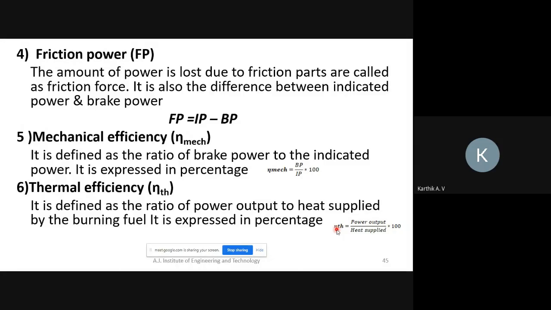How much of that heat energy is utilized to produce output is called thermal efficiency. So you can find it using this formula: power output divided by heat supplied, into 100, since efficiency is always in percentage.